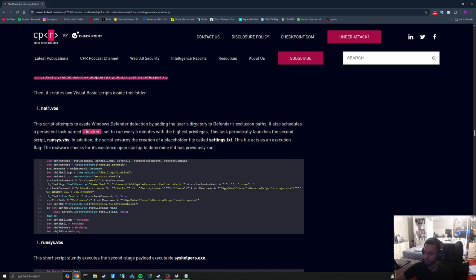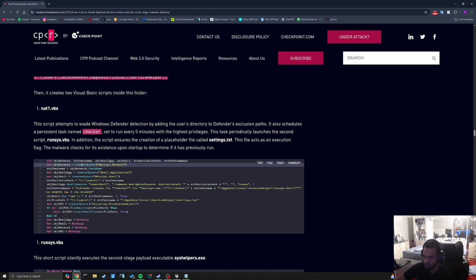Oh wow, it adds the user's directory to the Defender exclusion path. It also schedules a persistent task named checker, set to run every 5 minutes with the highest privileges. This task parallelly launches the script run sys. In addition, the script ensures the creation of a placeholder file called settings. This file acts as an execution flag. The malware checks for its existence upon startup to determine if it was previously run.